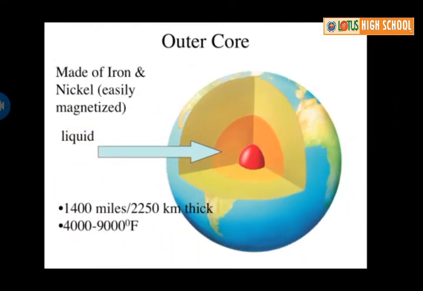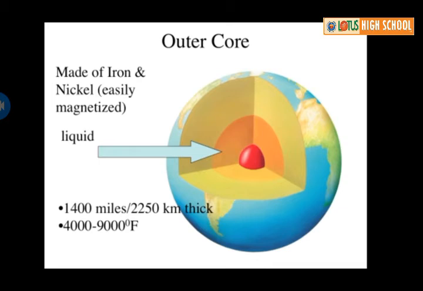The outer core is mainly made up of iron and nickel, which is easy to magnetize. This layer looks like a liquid portion.